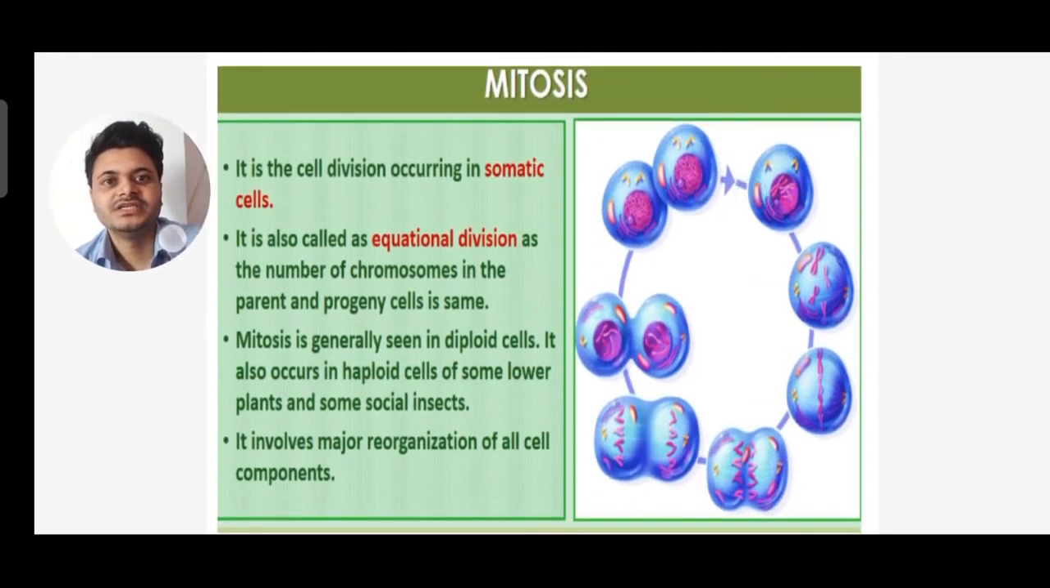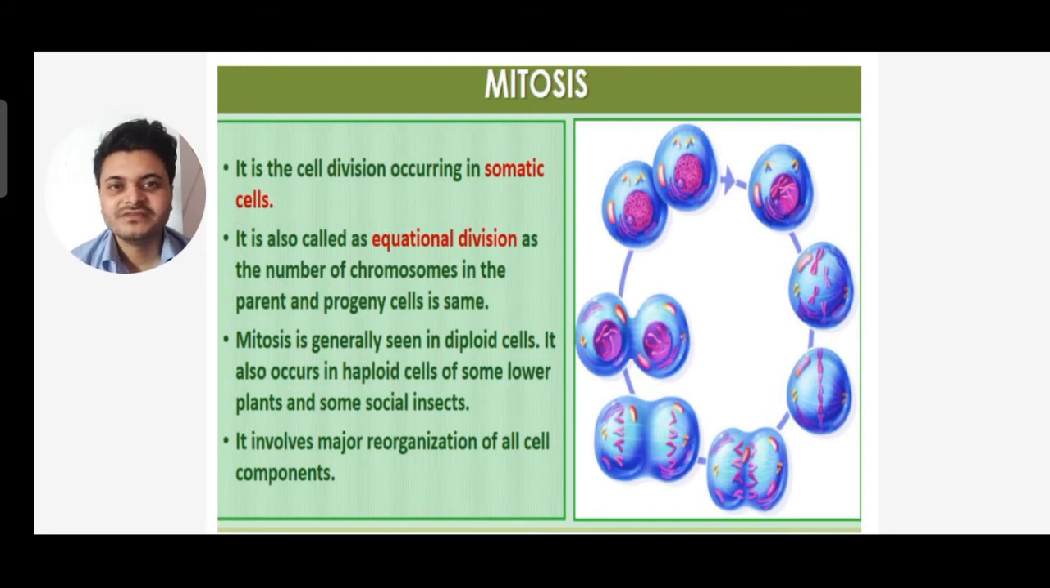So let's see the definition of mitosis. It is a cell division occurring in somatic cells. In our body there are two different types of cells: one is somatic cells and the other is reproductive cells. In the somatic cells, mitosis type of cell division takes place, and in the reproductive cells, meiosis type of cell division takes place. Meiosis will be taken up in the next class, so we'll discuss mitosis today.